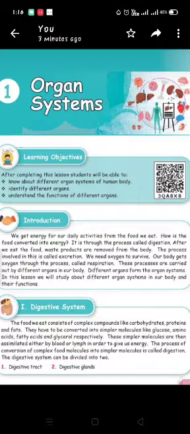The process of conversion of complex food molecules into simpler molecules is called digestion. What is this process called? Digestion. The complex food molecules are converted into simpler molecules, and this process is called digestion. The digestive system can be divided into two parts. How many parts? Two parts. What are they? The digestive tract and the digestive glands.